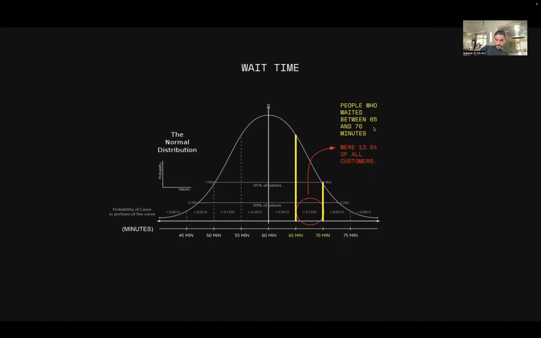Now, again, people who waited between 65 and 70 minutes were 13.5% of all customers. And here, finally, people who waited between 50 and 70 minutes were 95% of the customers.